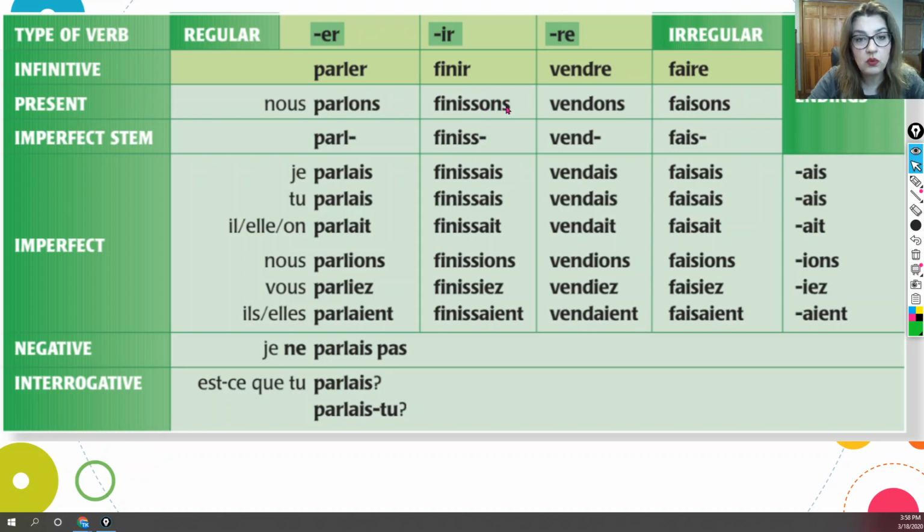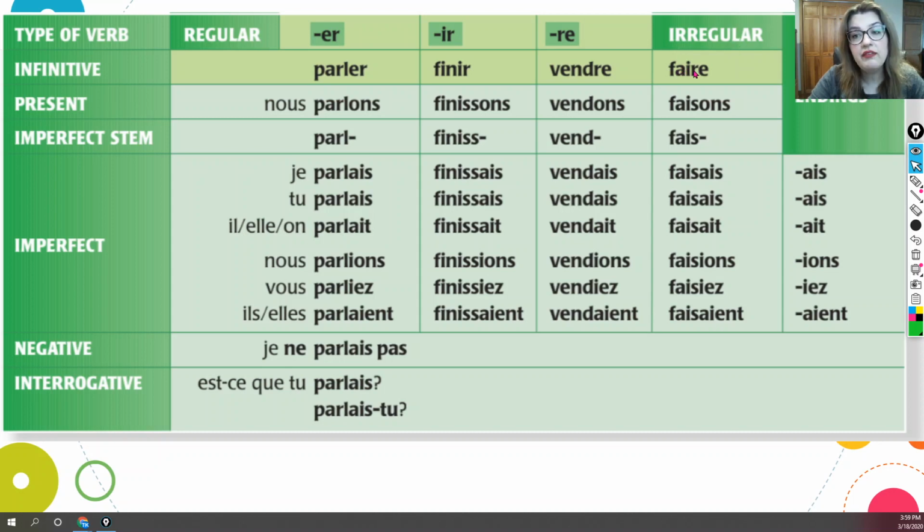And then we drop this ONS, this cluster of letters, and we end up with finiss, with a double S. Same thing for the RE verbs that are regular. We start with the infinitive of the verb, vendre, and then we conjugate it with the nous form of the present tense, which is vendons, and then we drop the ONS, and we end up with the stem of the verb, which is vend.